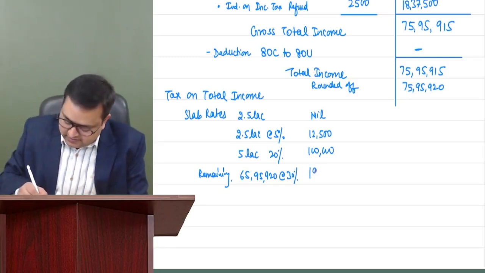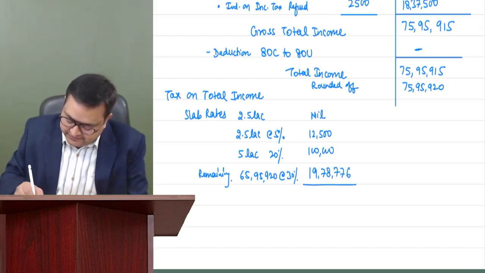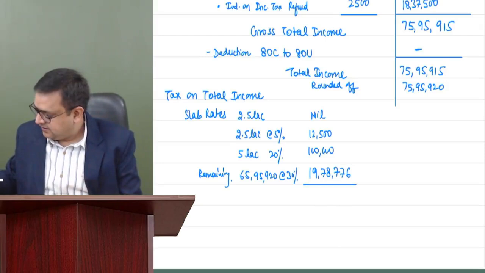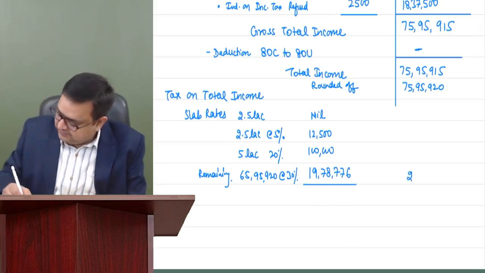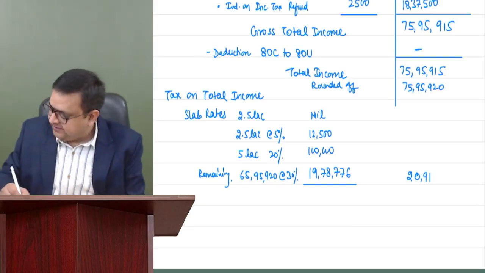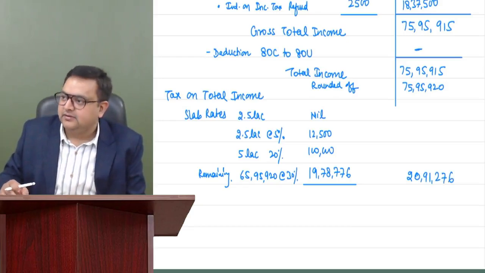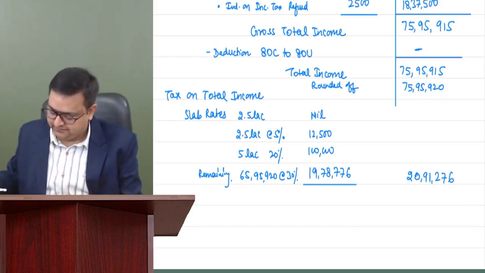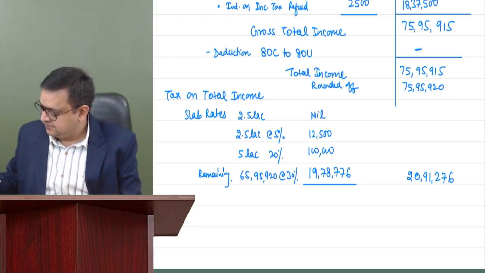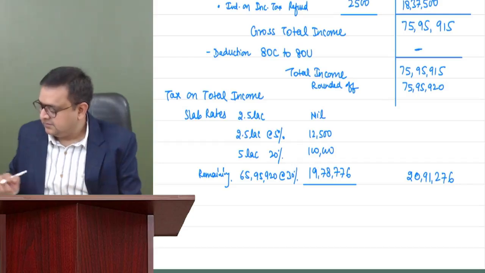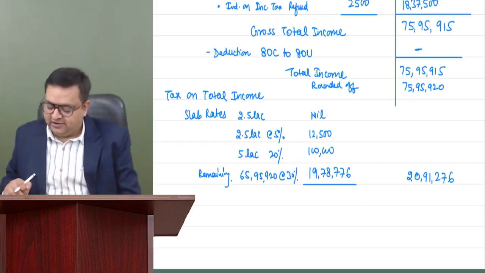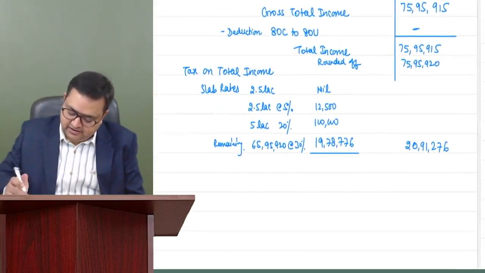It comes to 19 lakh 78,776. So this is coming as 20 lakh 91,296. Till here, everybody agrees?